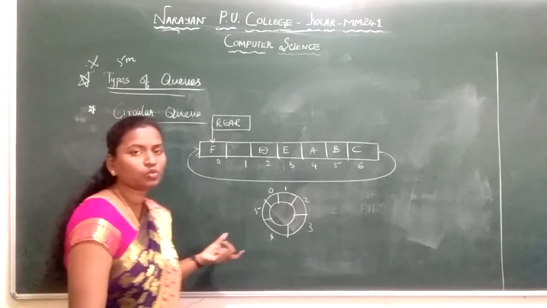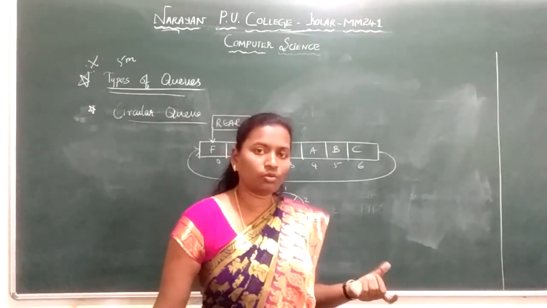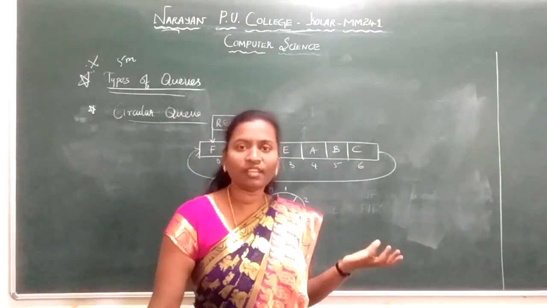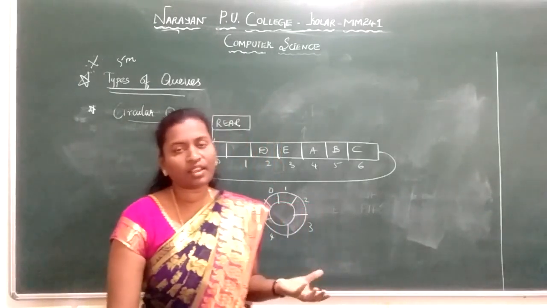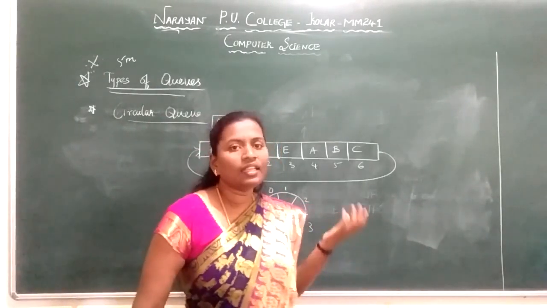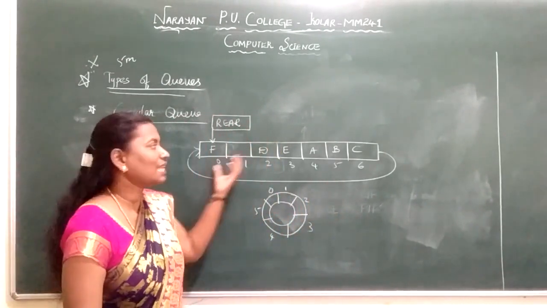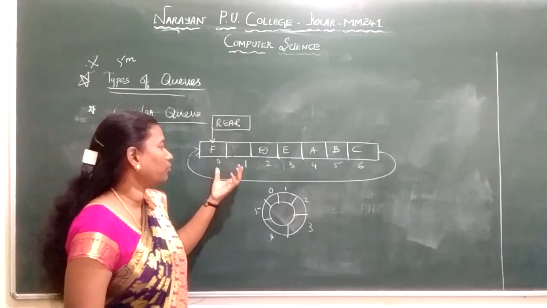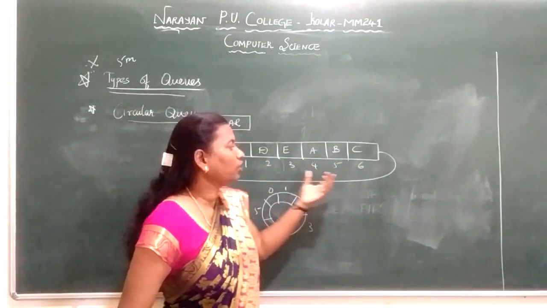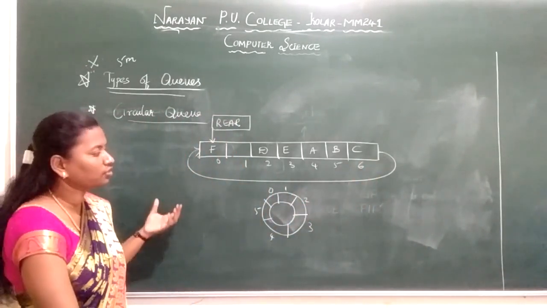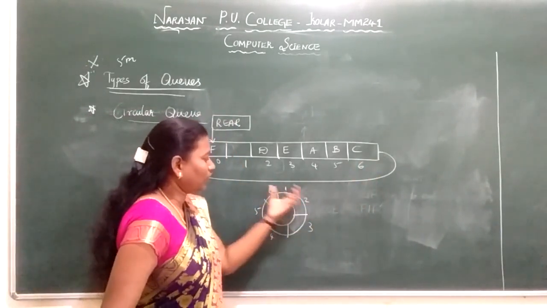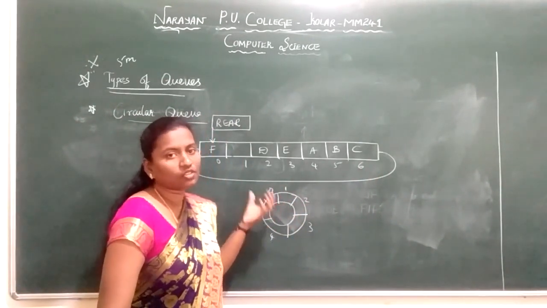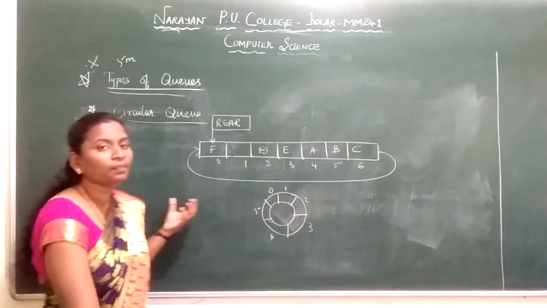We have discussed two types of queue, simple queue and circular queue. In simple queue, we insert the elements at the rear end and delete the elements at the front end. Addition of an element takes place at the rear end, removal takes place at the front end. In the circular queue, the last element will be followed by the first element. For example, the indexes are 0, 1, 2, 3, 4, 5, 6, and again this points to your first element. In this order the last index points to the first index, so it works in a circular fashion. This is called the circular queue.